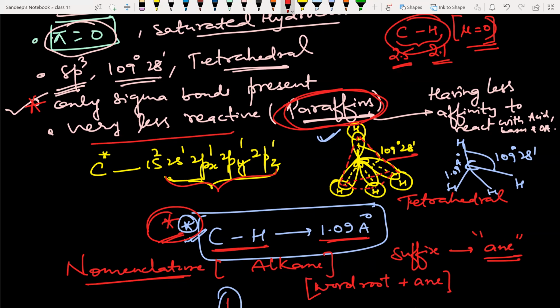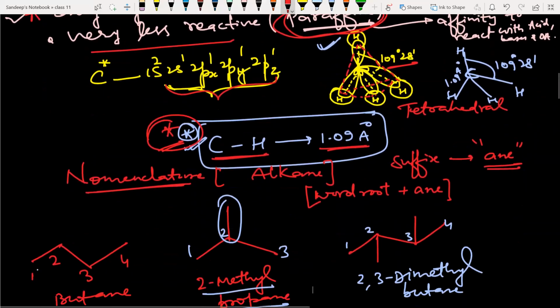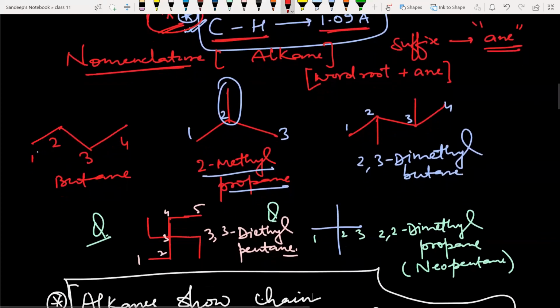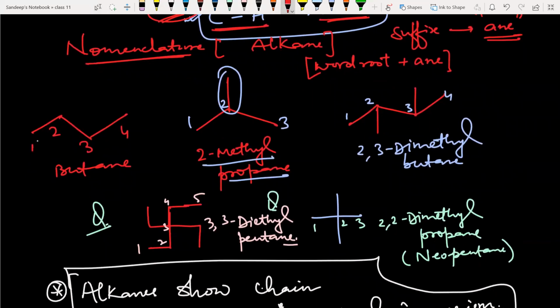Like that, you have to start. Now, if you have a bond line structure like 1, 2, 3, 4, so this is simply normal butane. If you have a branching, this one stick is methyl, so it will be 2-methyl propane. Now, if you have 2 branching, then you can just find the longest carbon chain, and based